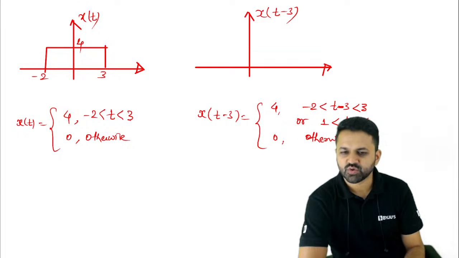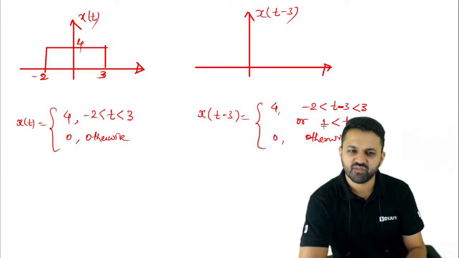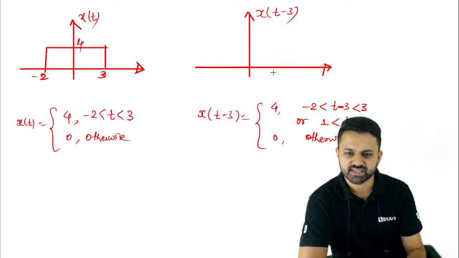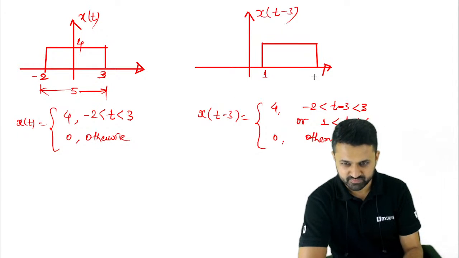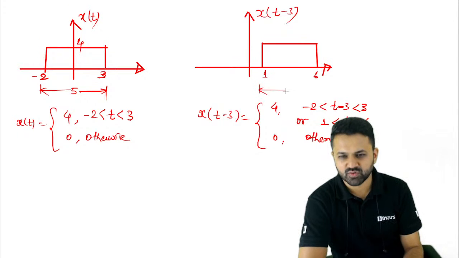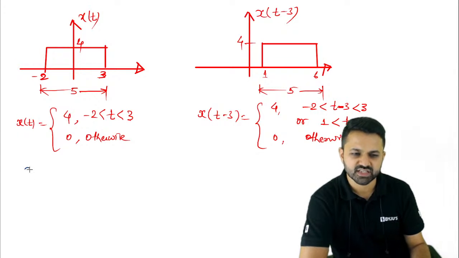That means the signal which was starting from minus 2 and ending at 3 is now starting from 1 and ending at 6. So it is 1 to 6. Now the width is not changing. The width of this particular pulse was 5, and now if you calculate the width, it is still 5, and the height is also the same. So that means the shifting does not affect the area of the pulse.